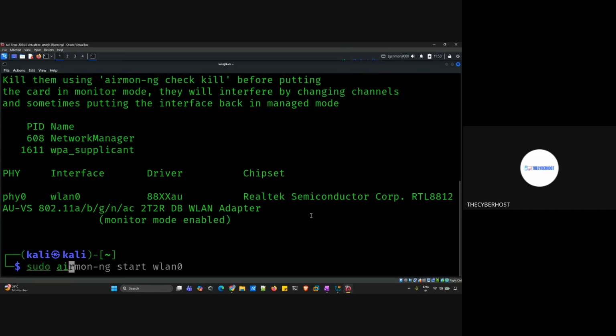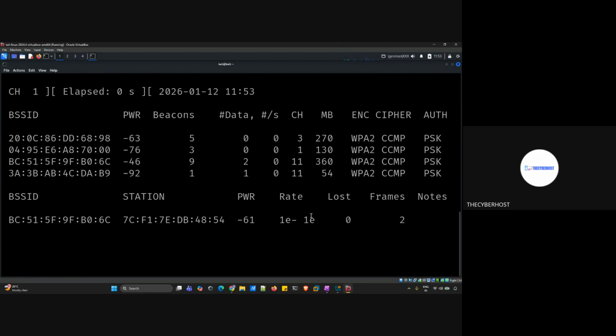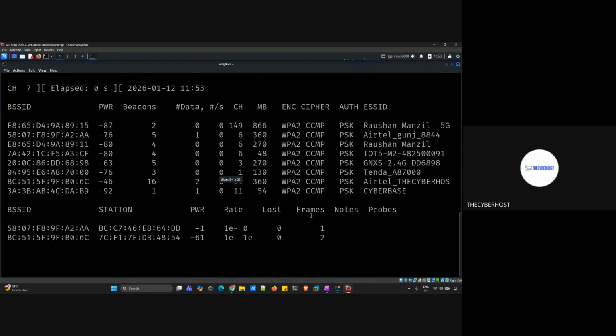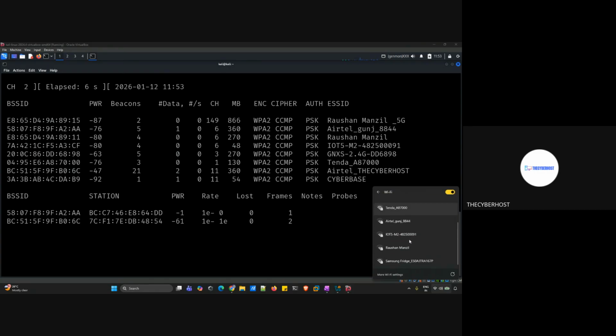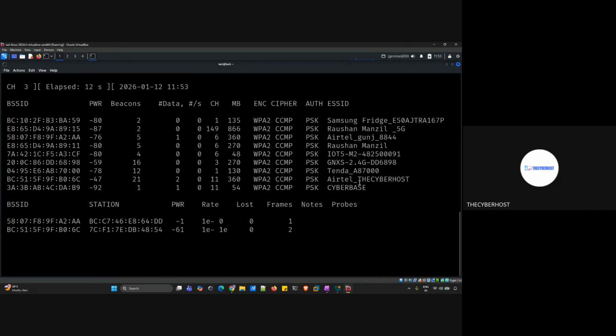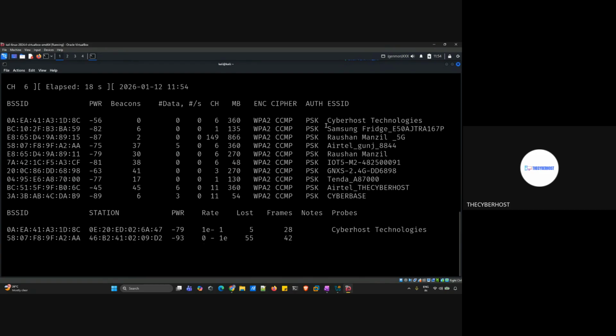Now let's write sudo airodump-ng and the command, and then press enter. Now you can see it is giving us a number of scans. All the nearby Wi-Fi networks, near my house, near this office, near my address, we are able to get. See all of the Wi-Fi that are there, 1, 2, 3, 4, and so on. And n number of IPs are there that we are able to get. Correct.